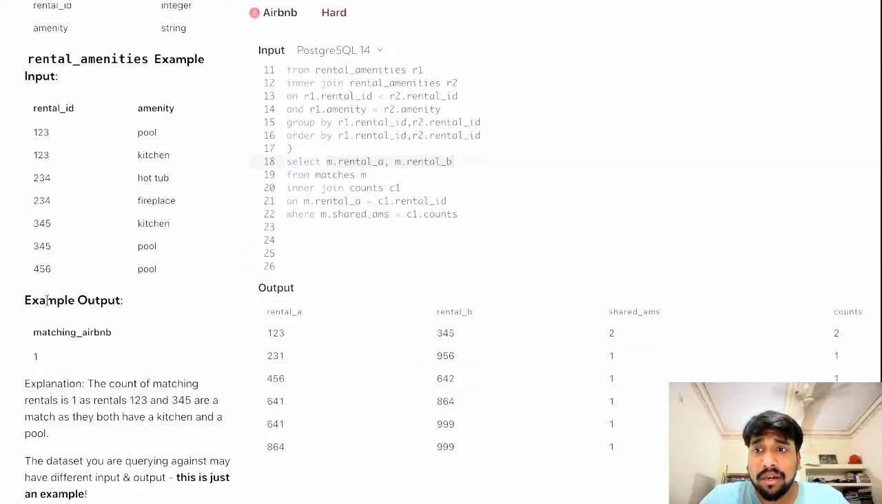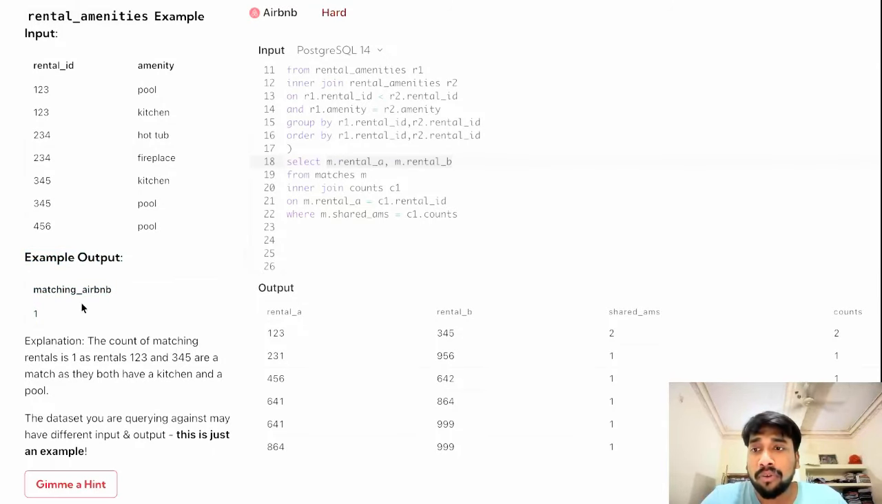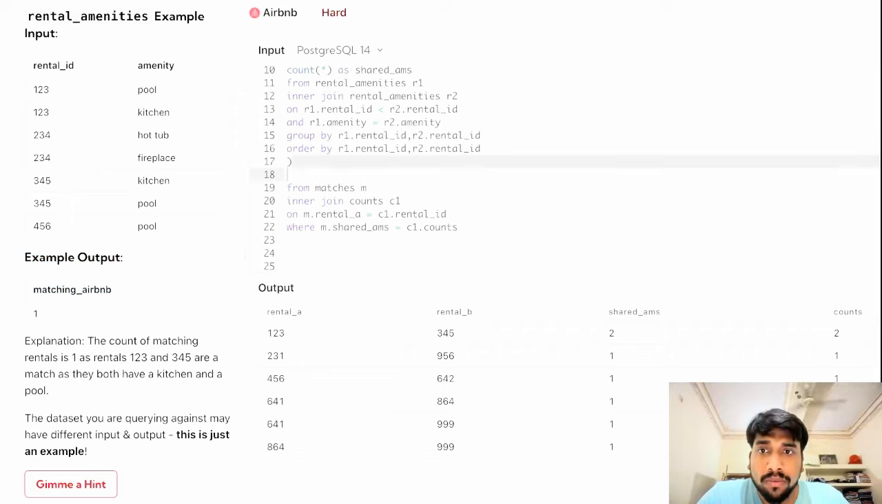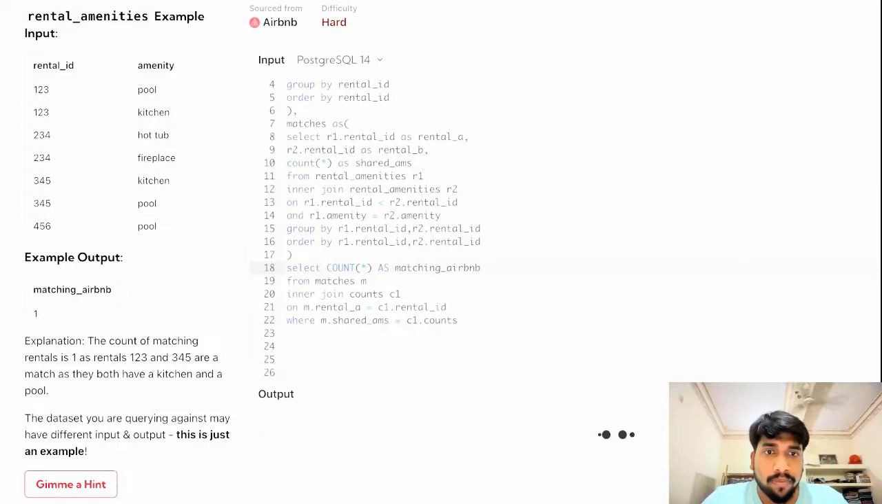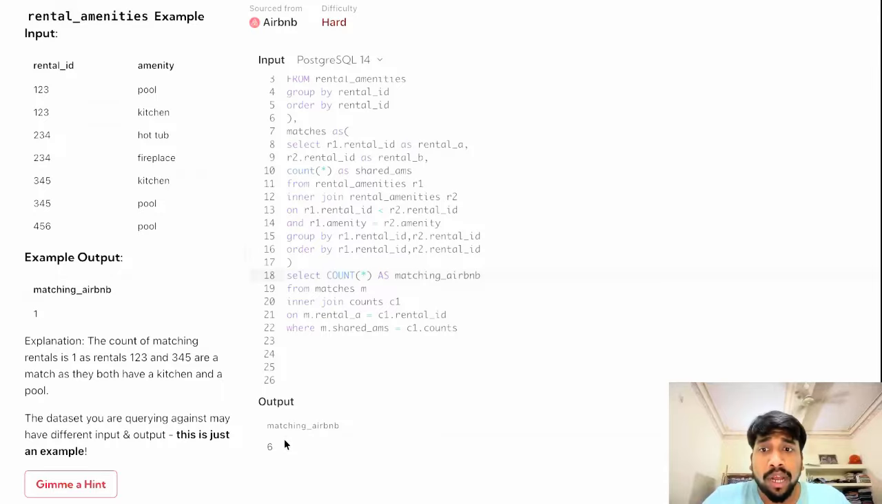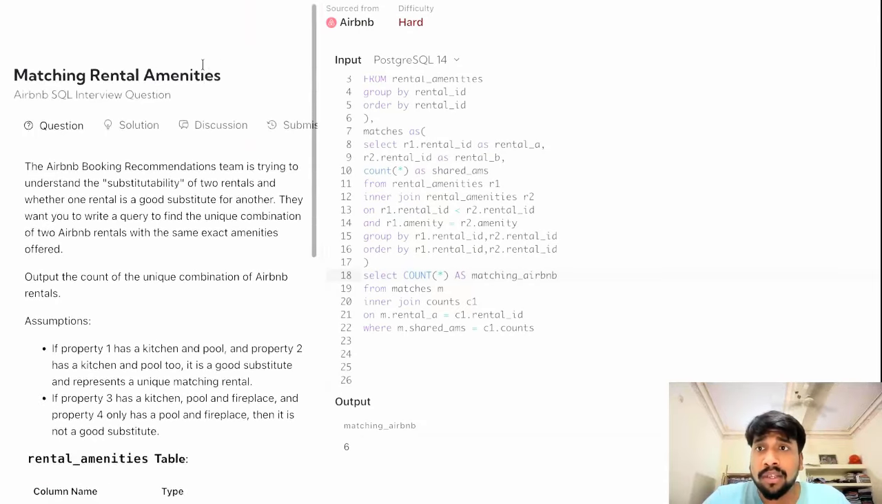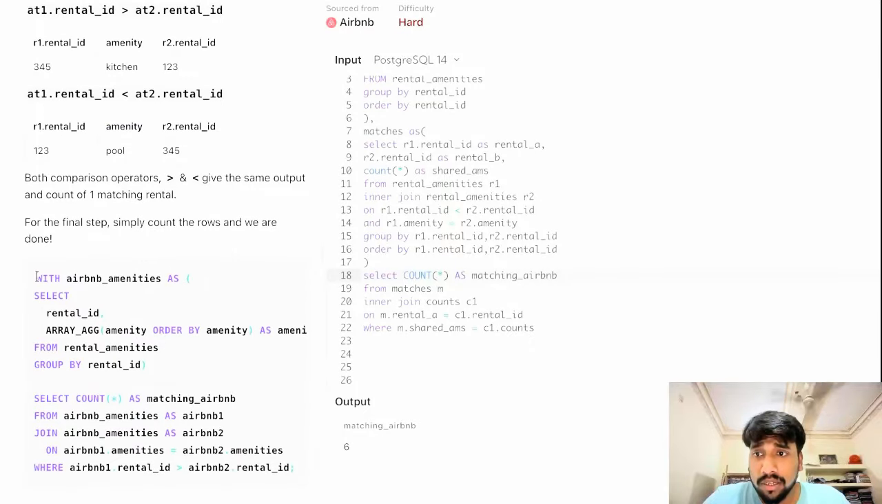We just now want the total count because the answer is asking for total count. If you can see on the left hand side, it is asking for total count and not the exact rental IDs. So I can just put a count star here as matching Airbnb. So with this, we have come to our answer. The answer is 6. Just to show you guys, I will run the solution that they have given.